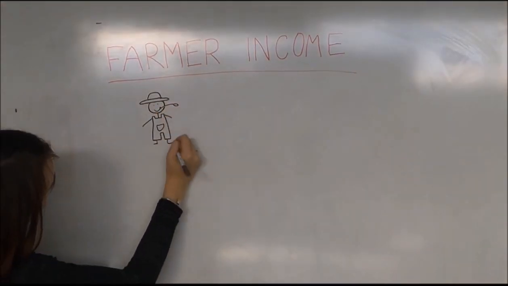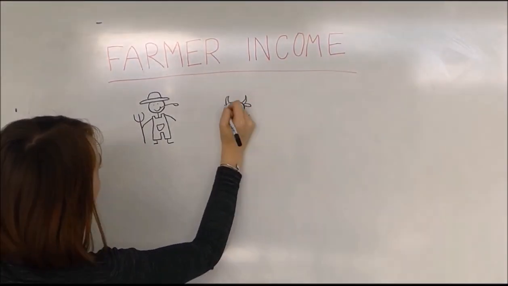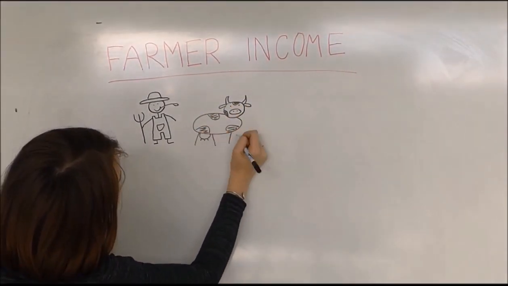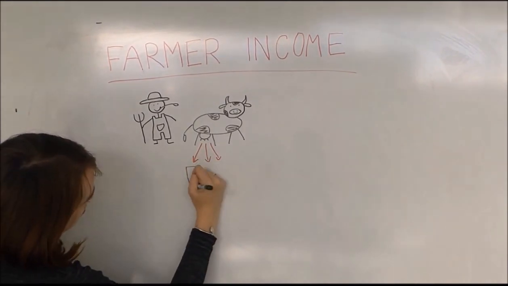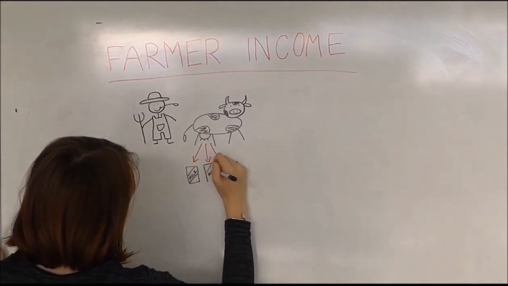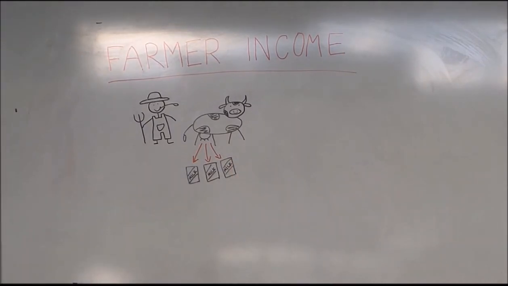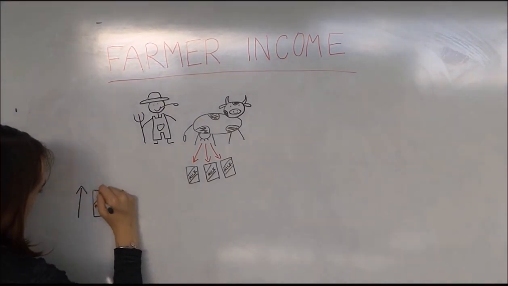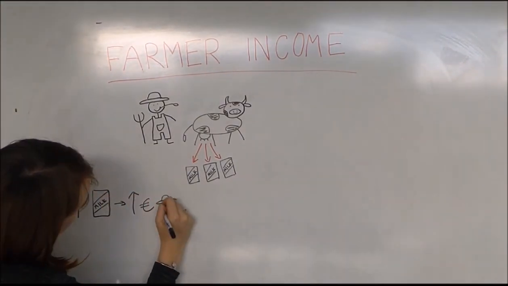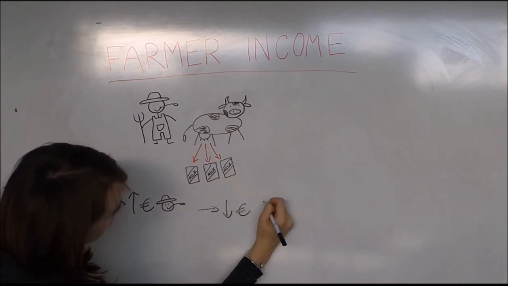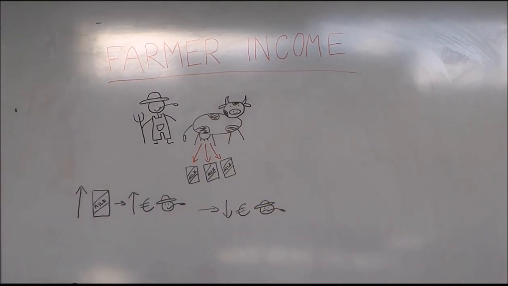Another real-world example of supply and demand elasticity can be seen by looking at farmers' incomes. In particular, let's look at dairy farmers. Advances in technology mean that overall productivity has increased and that each farmer can produce more milk per cow. We would expect this to mean that by increasing the amount of product sold, farmers' incomes would also increase.